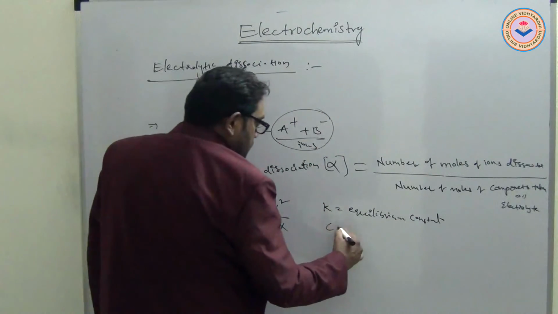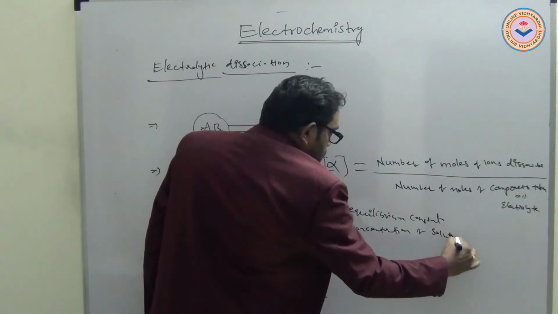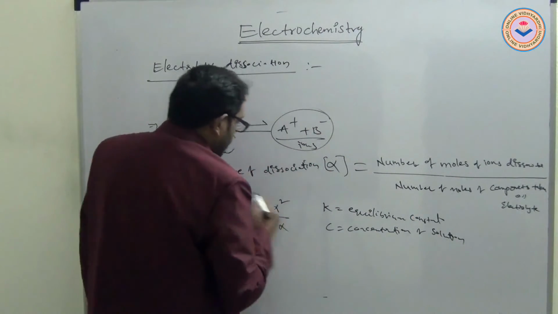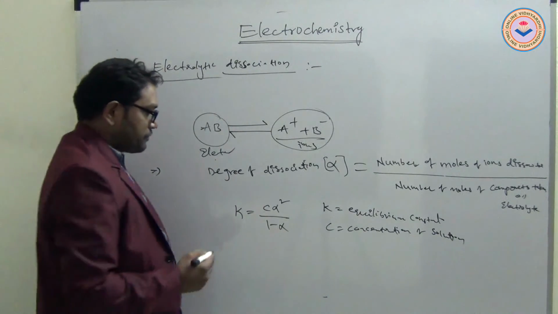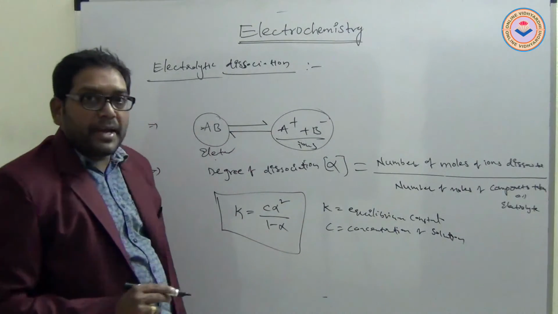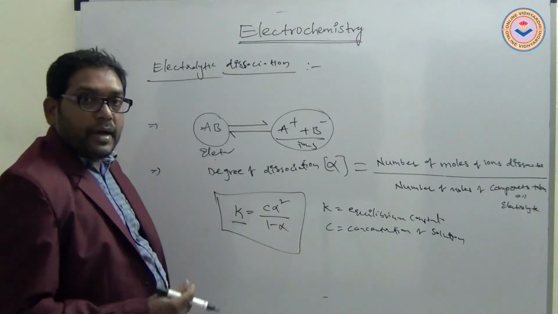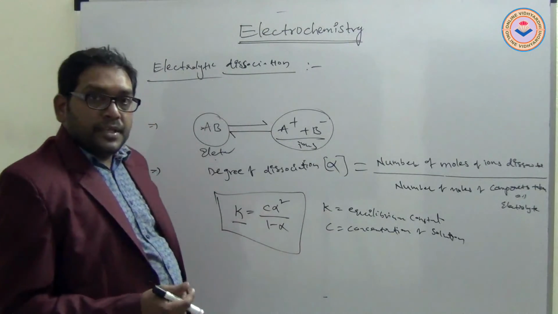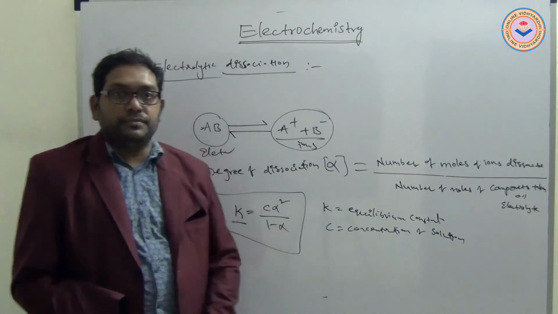Here C is equal to the concentration of the solution, and alpha is the degree of dissociation, as we already know. So K is equal to C alpha squared by 1 minus alpha. The equilibrium constant K value increases with the decrease in concentration of the solution.